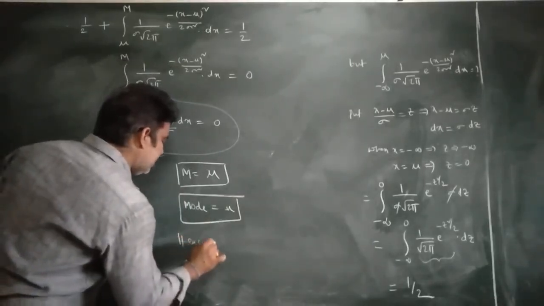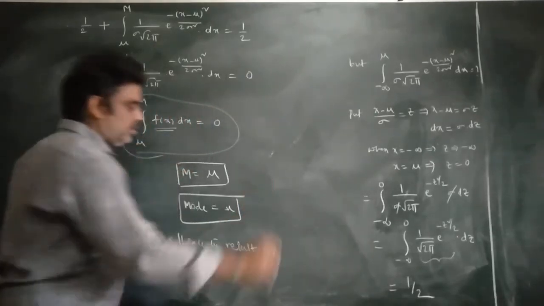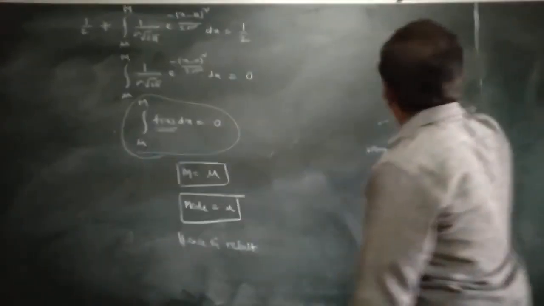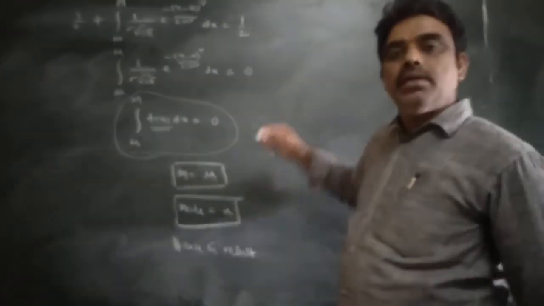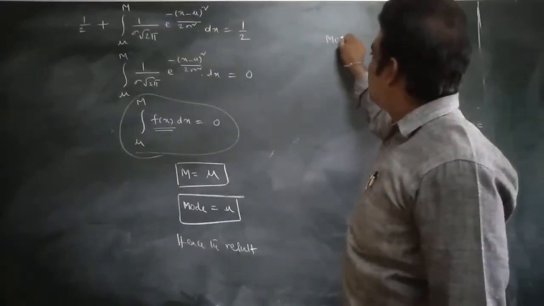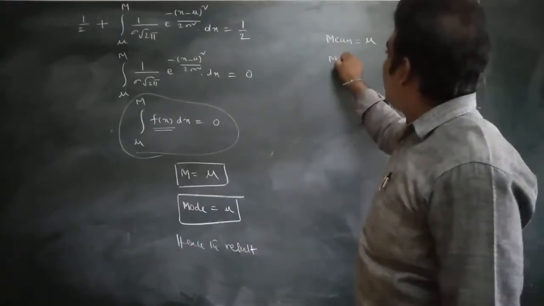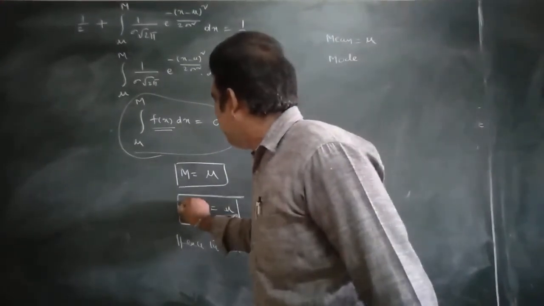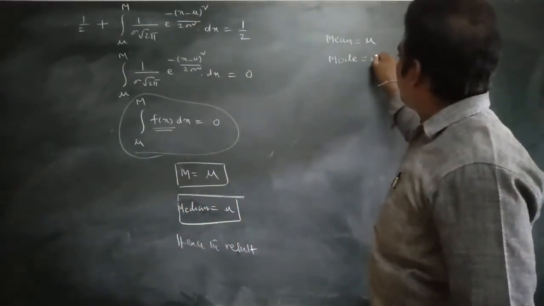Hence, the result. So we can say that in the normal distribution, we have already proved that the mean is mu. And the mode also we have proved is mu.